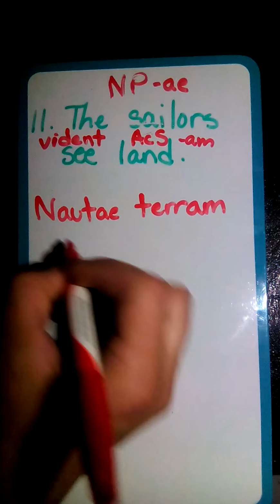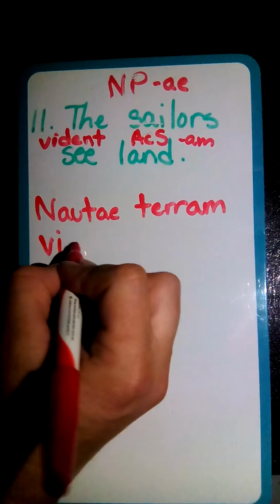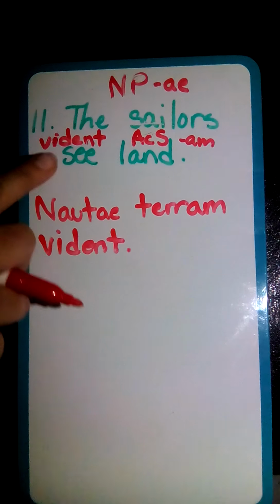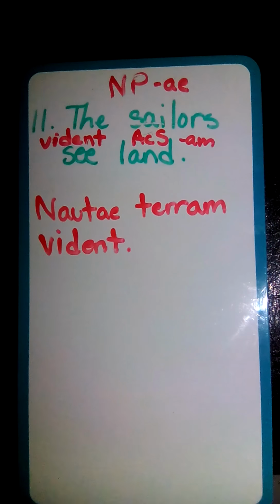Terram. Now that we've gotten both our subject and our direct object, we can go ahead and plug in our verb, and our verb is vident, having it plural to match our subject, and our sentence translates to nautae terram vident.